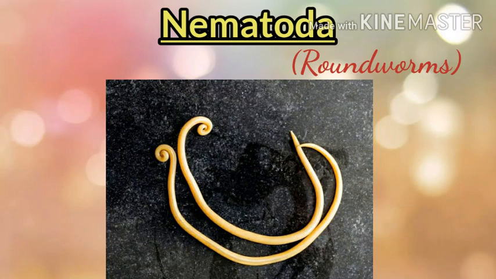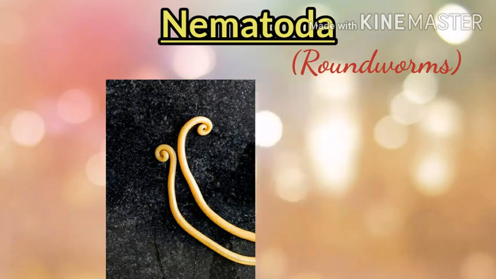They also live as parasites inside other living organisms. They live inside the digestive tract of human beings and other animals. Some roundworms also live in the soil or water. They have a mouth at one end of the body and an anus at the other end. They take in the food through the mouth and expel the waste through the anus.